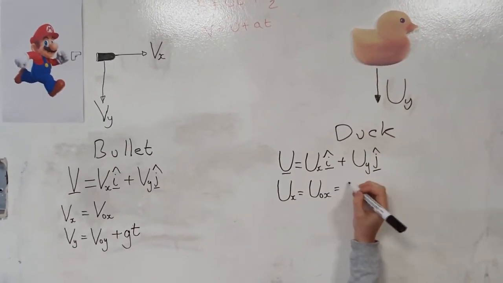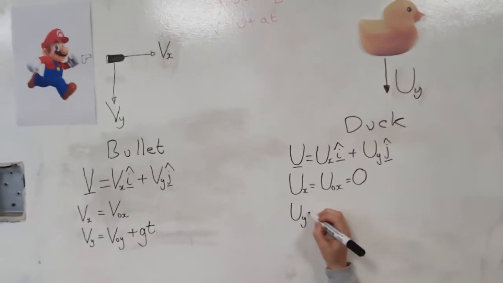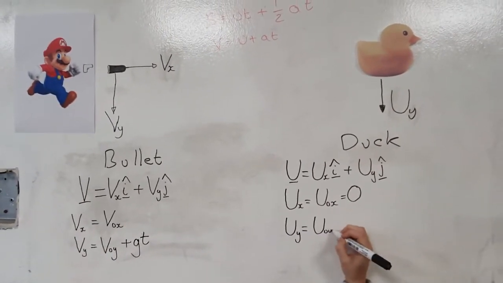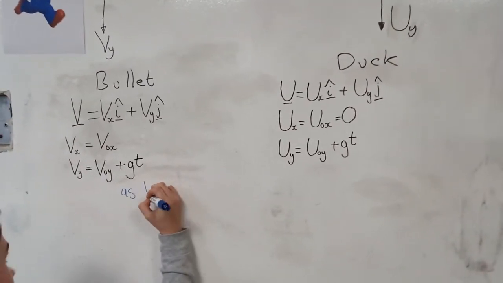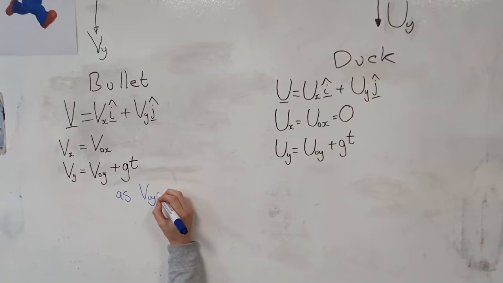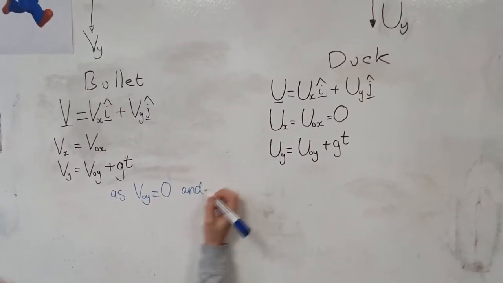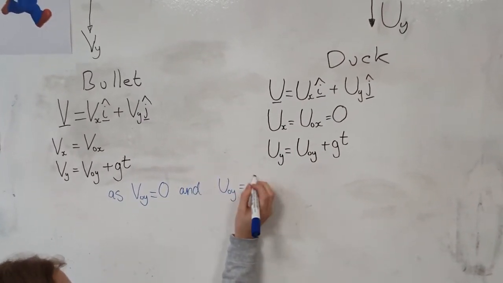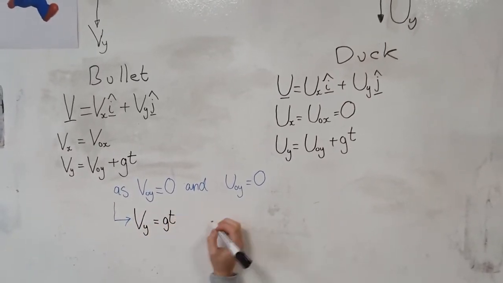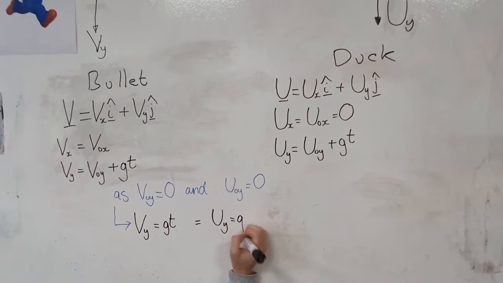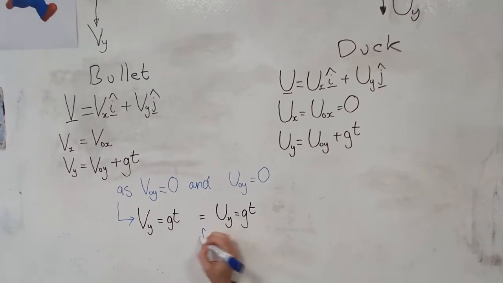In this case, ux equals u0x, which equals 0, because the duck is not moving horizontally. uy equals u0y plus gt. v0y and u0y both equal 0, as both objects fall with no initial velocity, vertically. Therefore, vy becomes g times t, and uy becomes g times t as well, meaning they are both equal for all values of t. This means they always fall at the same velocity as each other.